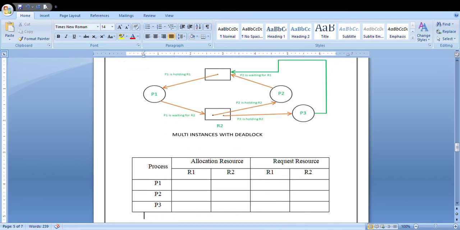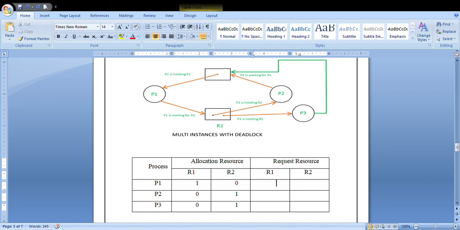So can you fill this allocation resource? R1 is already allocated, so 1. R2 is not allocated, so 0. Again here everything remains the same except your P3 process. P3 process allocation of R2 is equal to 1.